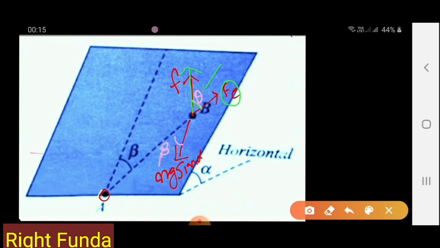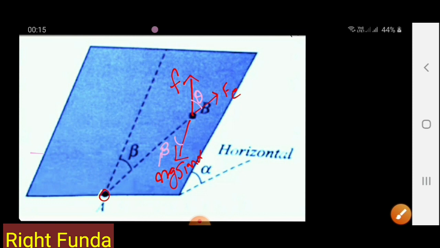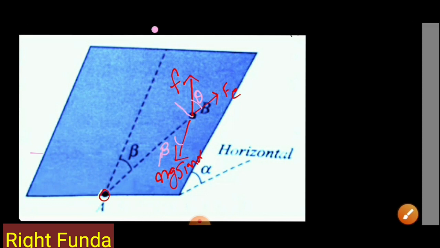So right, we have to resolve the force into components. If you resolve it into the perpendicular direction to this line, because we have to avoid this direction, write this is theta, so f sine theta will be here. This also we resolve along this and perpendicular to this, then this I'll write equal to mg sine alpha into sine beta.